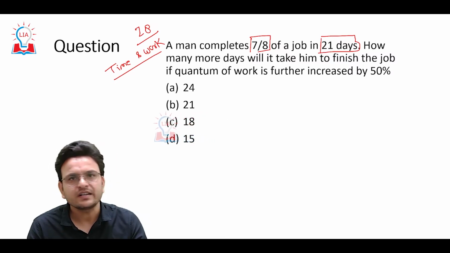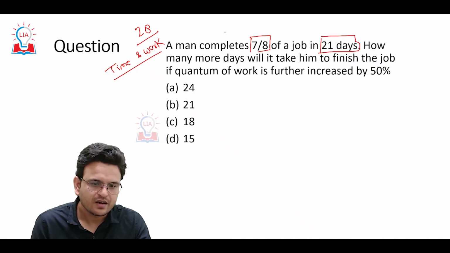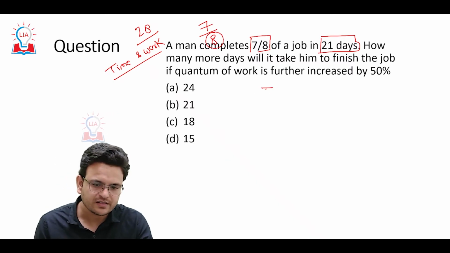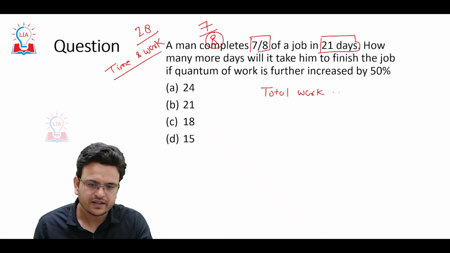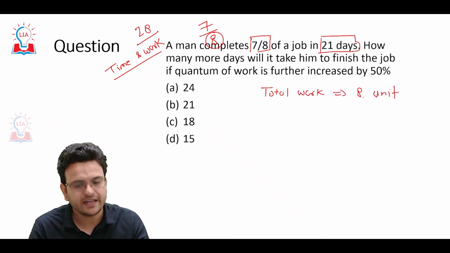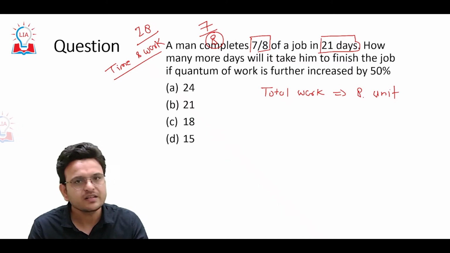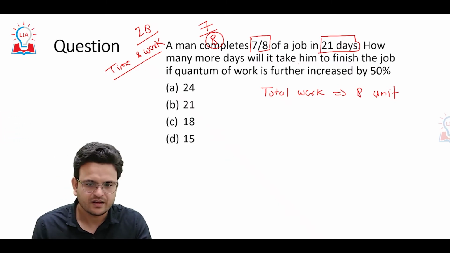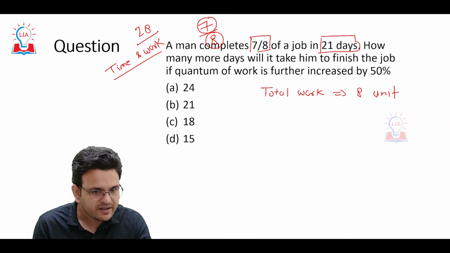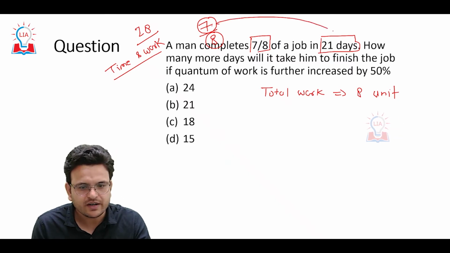I told you about ratio and proportion: whenever the work is given as 7/8, we can assume that total work is equal to 8 units. Means 8 units of work the person has to complete. Among 8 units, the person is able to complete 7 units in 21 days.